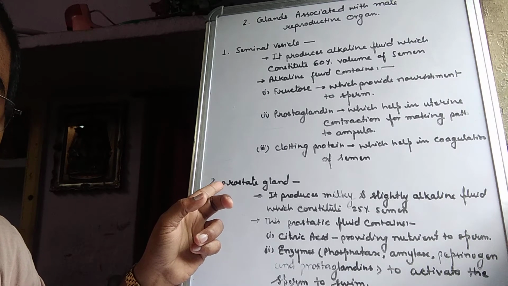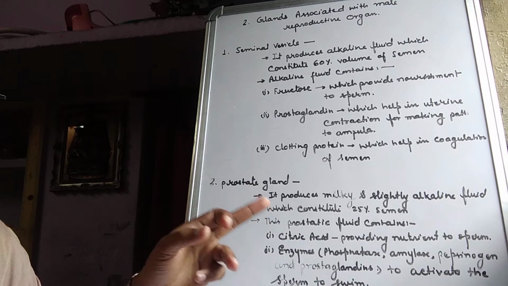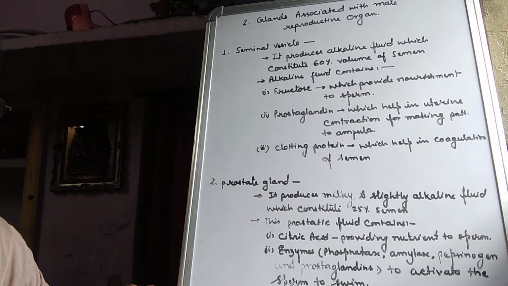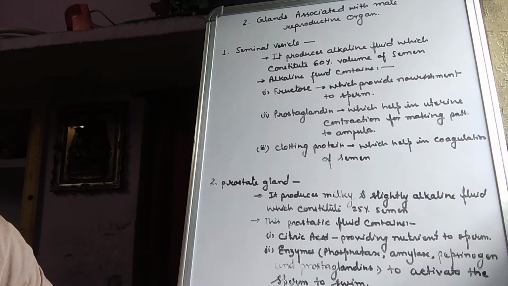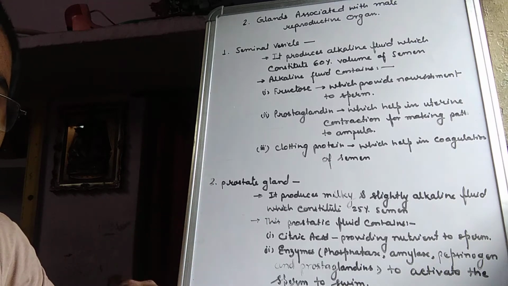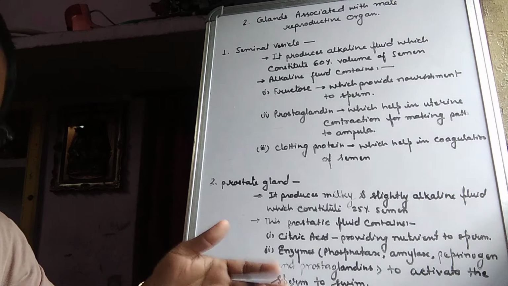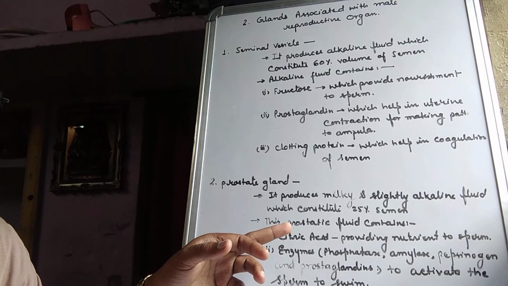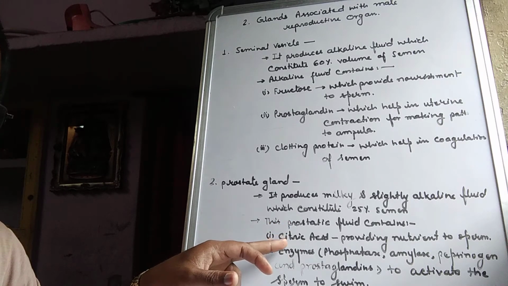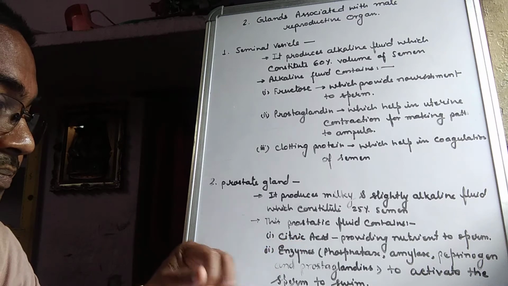The second is the prostate gland. Prostate gland produces a milky and slightly alkaline fluid, which constitutes 25% of semen. What is semen? Semen is the viscous or dense liquid ejaculated from the male penis. This prostatic fluid contains citric acid. Here again citric acid will provide nourishment to the sperm.